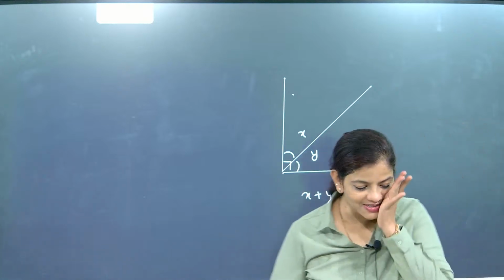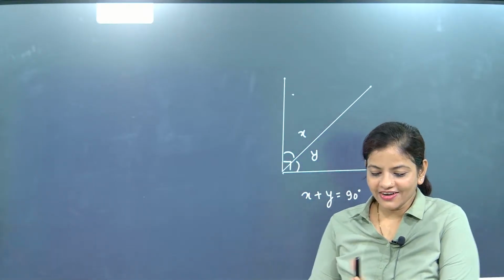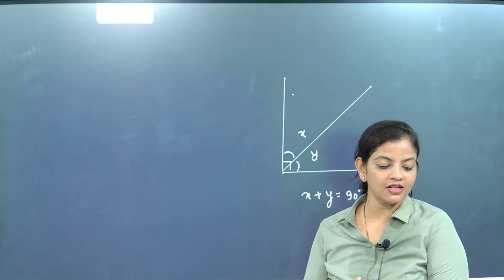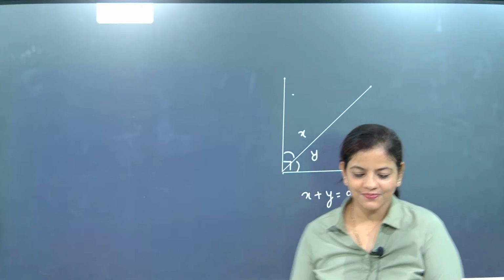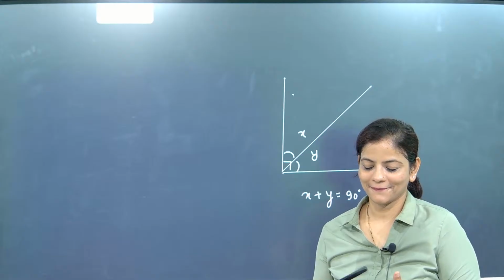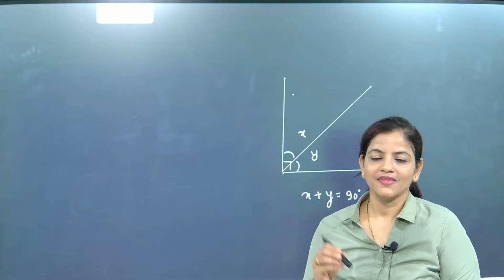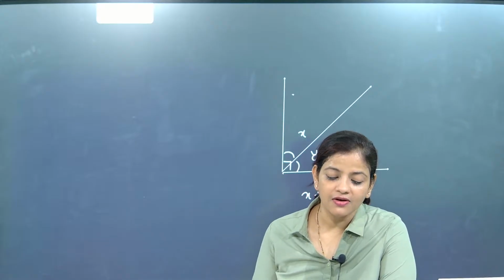Let's solve the question. Get ready, because now we know supplementary angles and now we know complementary angles. So, the question: if an angle is 2 times its complement, find the angles.